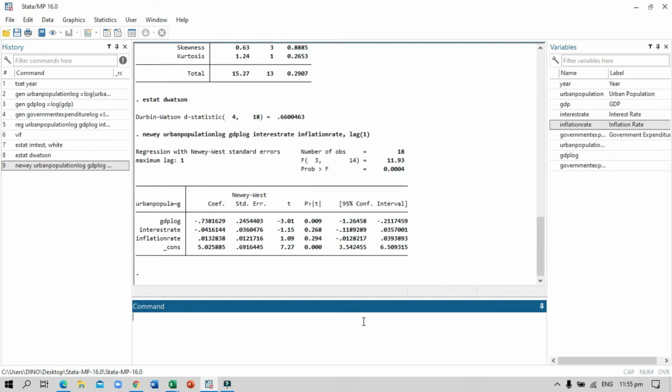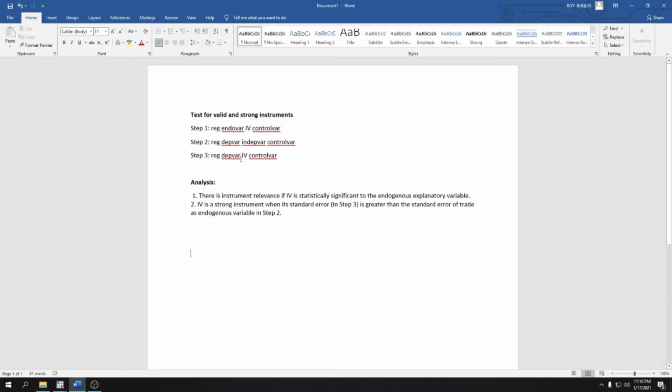Enter. Based on the result, GDP log is a statistically significant determinant of urban population at 1% significance level, and the rest are still not determinants.